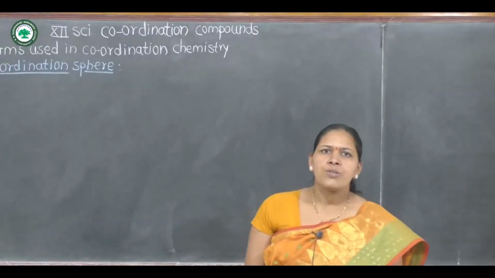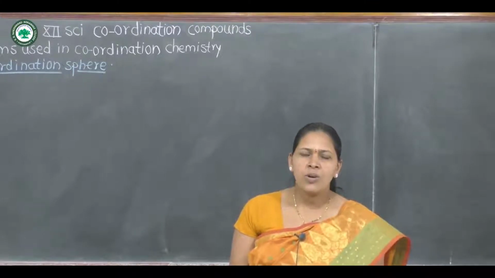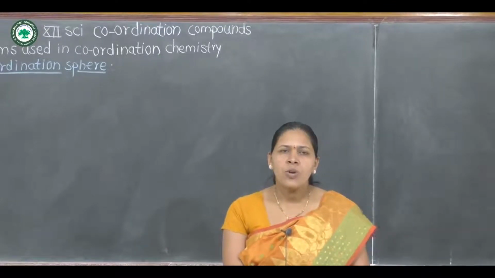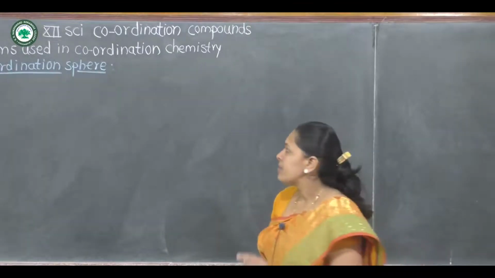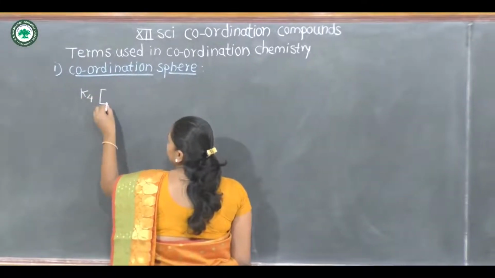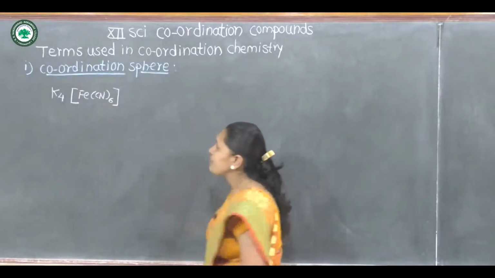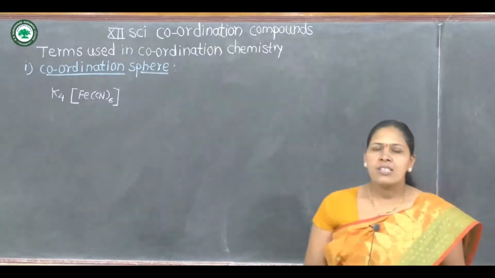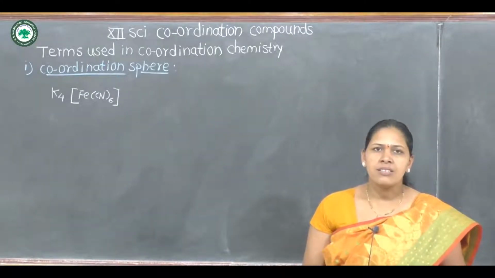In this lecture we are going to study some important terms used in coordination chemistry. First term is coordination pair. For example, in this complex, the central metal ion is iron and 6 cyanide ligands are directly attached to the central metal ion iron.